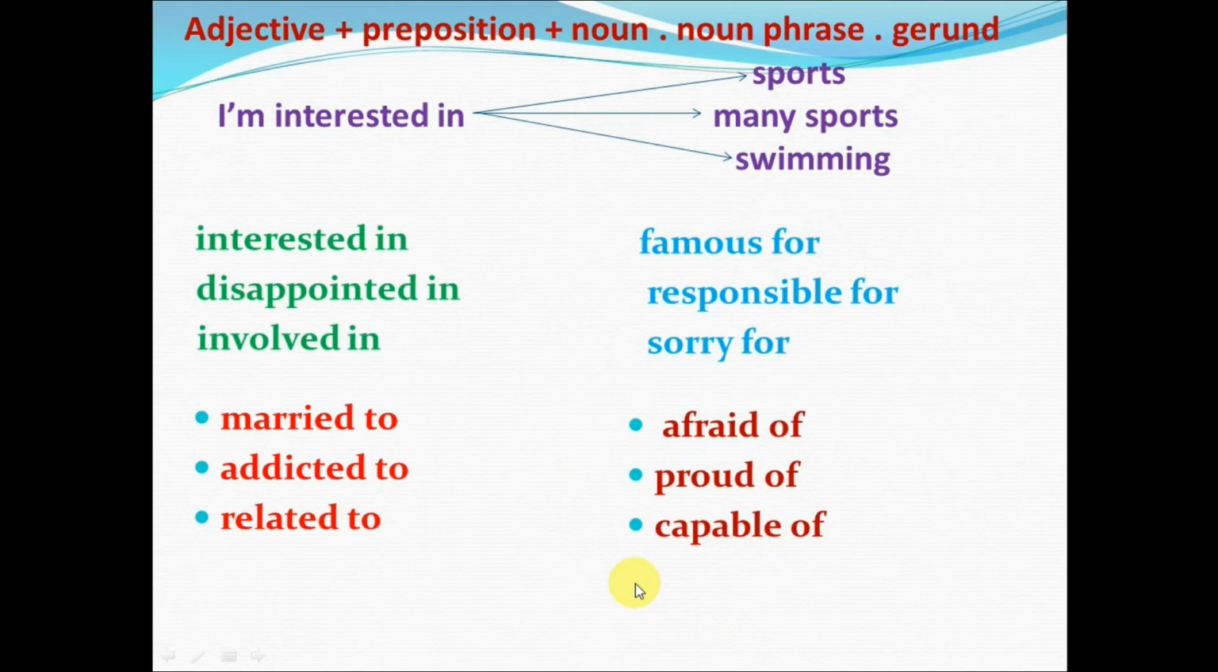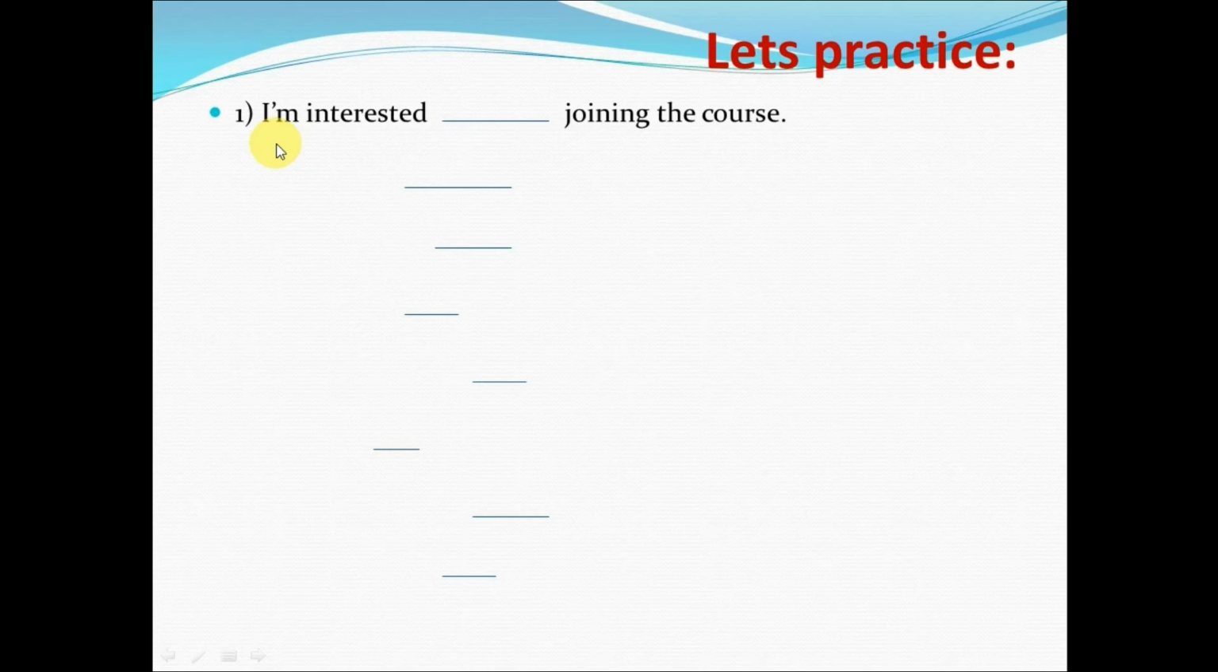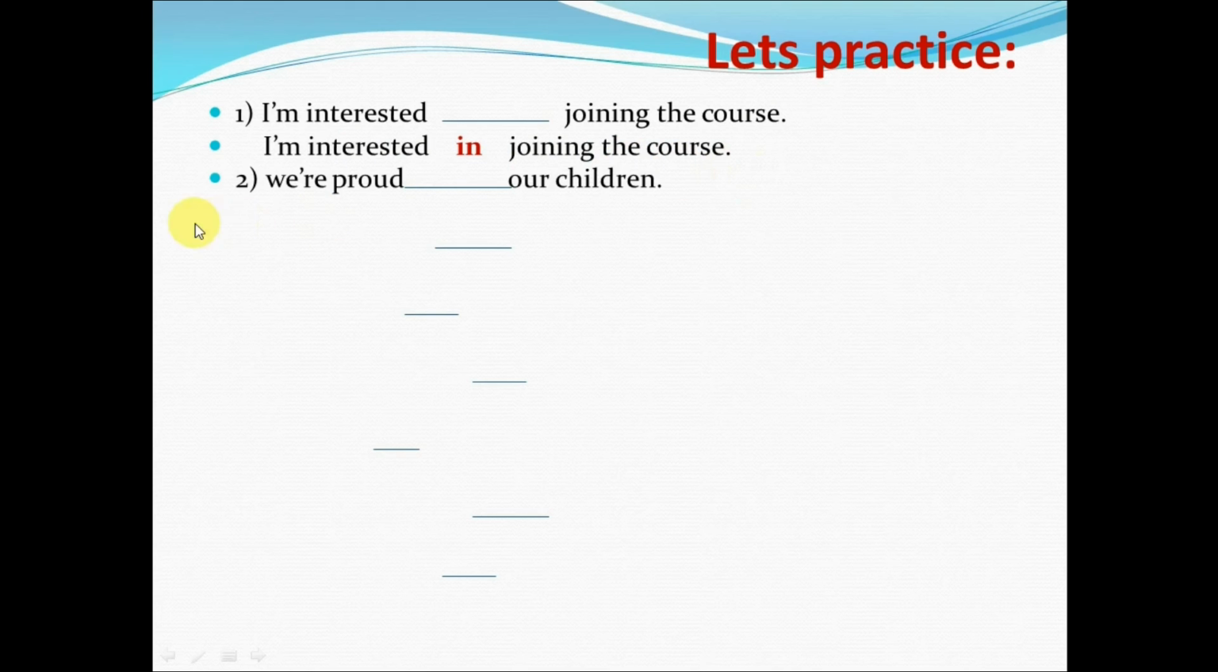Okay, so there are lots of strategies you can use, but first and foremost, let's do a little quiz to see how well you remember and which ones you need to review. Now let's practice. First example is, I'm interested blank joining the course. Which preposition is it? What do we say? I'm interested in joining the course. Second is, we are proud blank our children. What should it be? We are proud of our children.